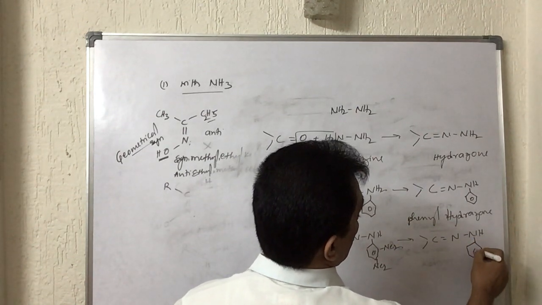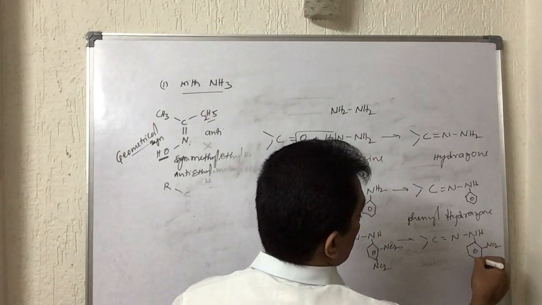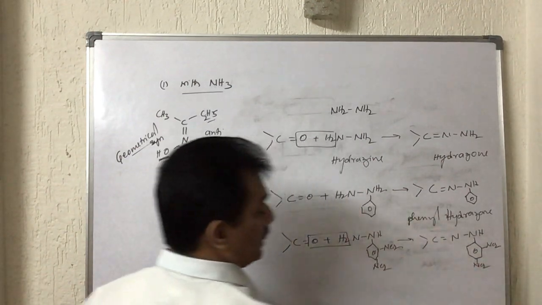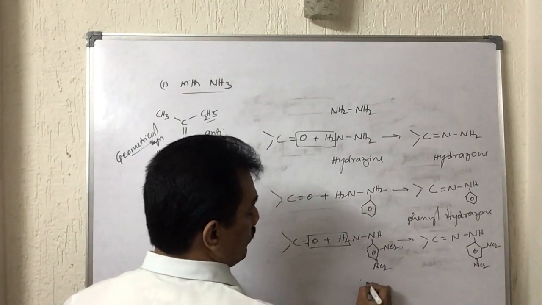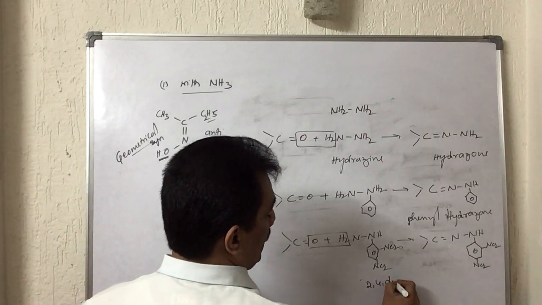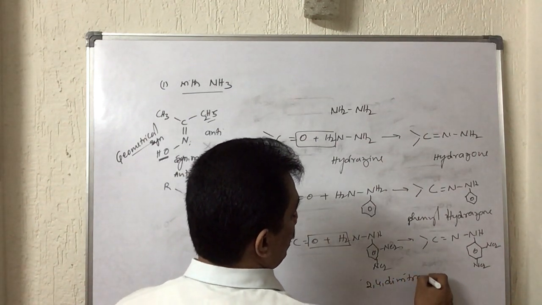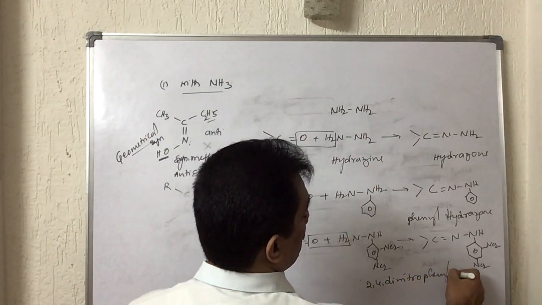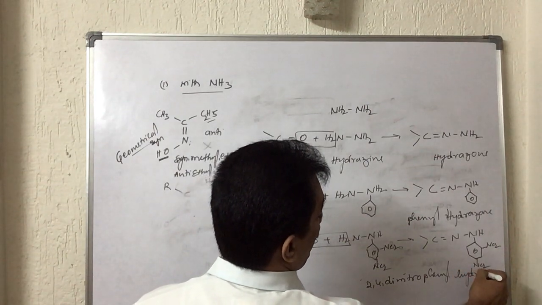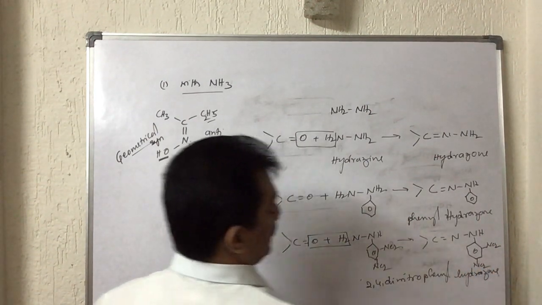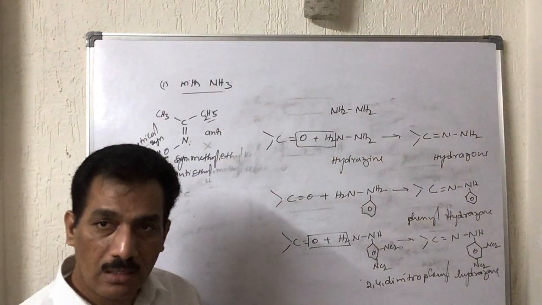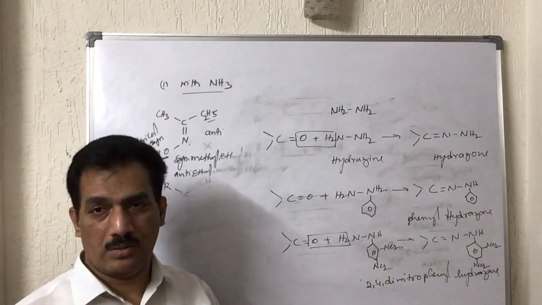The same name; with this sequence you can easily remember the names. The compound is 2,4-dinitrophenylhydrazone. That is, hydrazines are now converted to hydrazones.